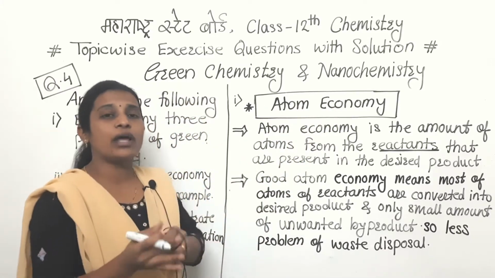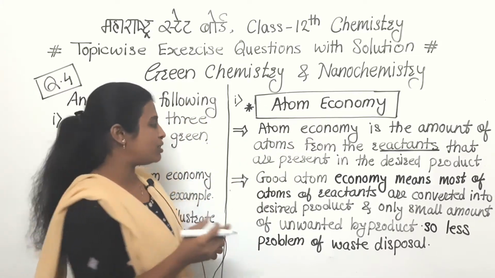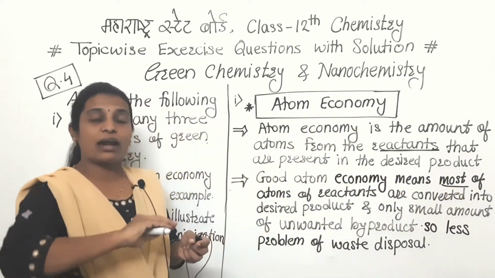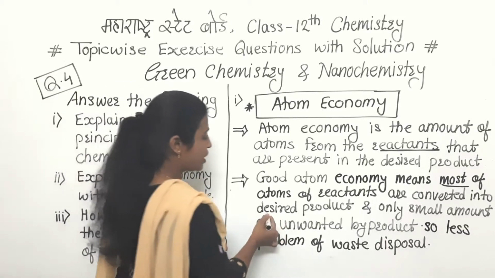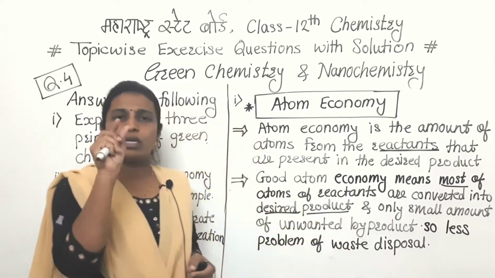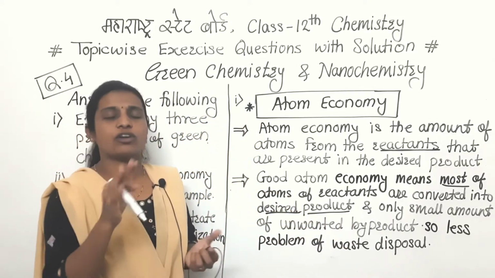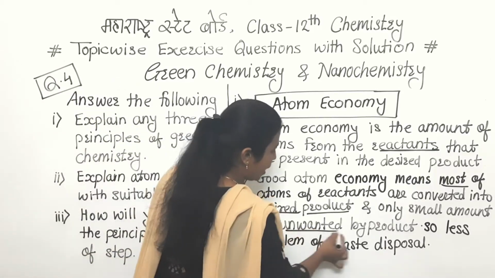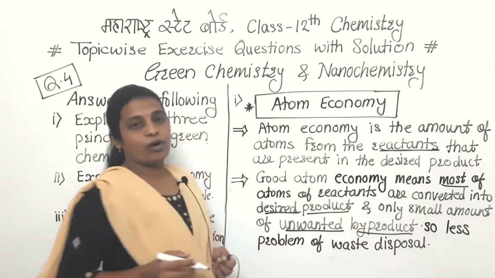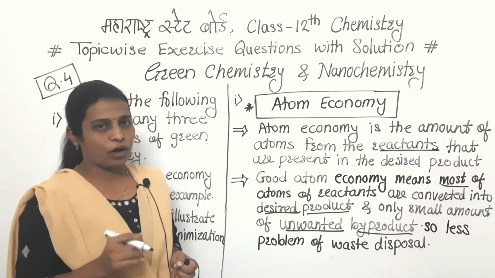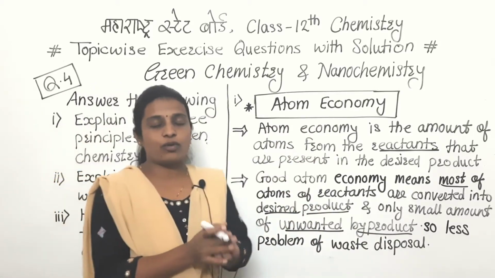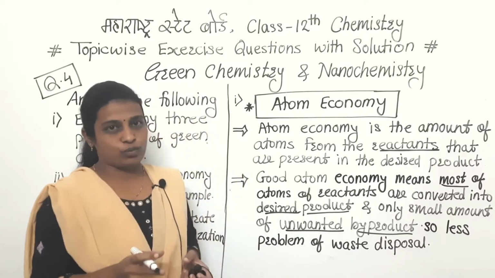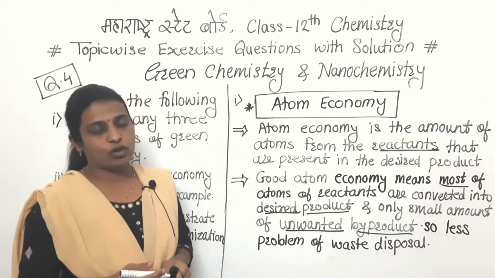If we consider good atom economy, most of the atoms of the reactants are converted into the desired product, and only a small amount of byproduct or side product is formed. Means there is a less quantity of unwanted byproduct or side product, and because of that there is no problem of waste disposal, and that is nothing but the atom economy.